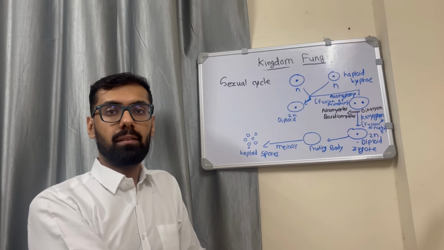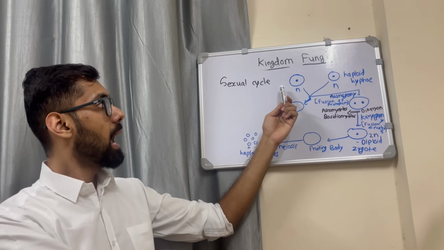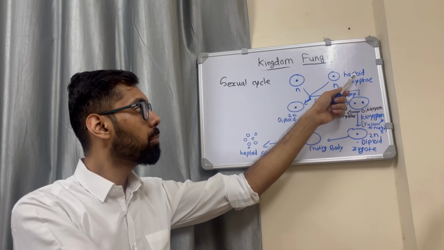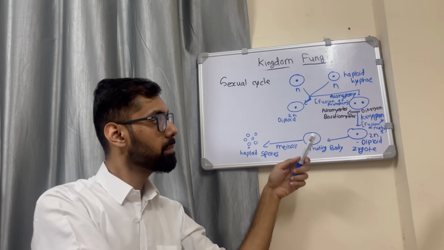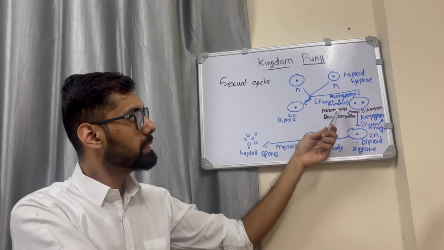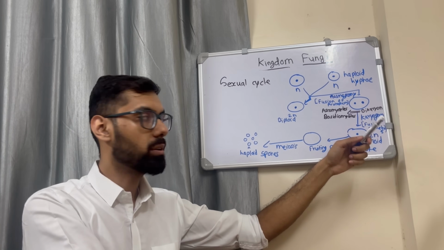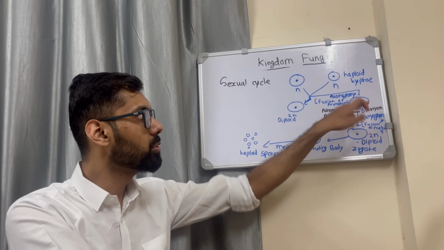The sexual cycle in fungus is very important to remember. The haploid hyphae, that means only N. Haploid hyphae fuse together to form a diploid cell directly. But in Ascomycetes and Basidiomycetes, there is an intermediate stage called a dikaryon. Di means two, karyon means nucleus. So it has a two-nucleus stage.